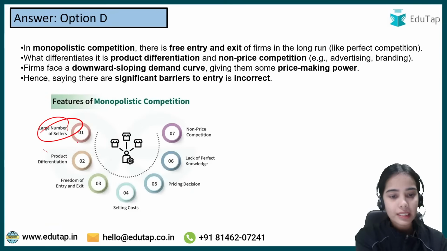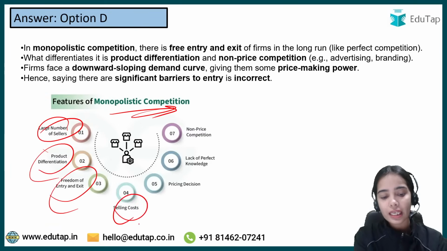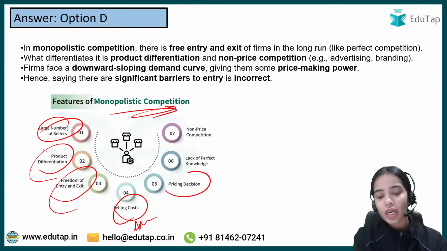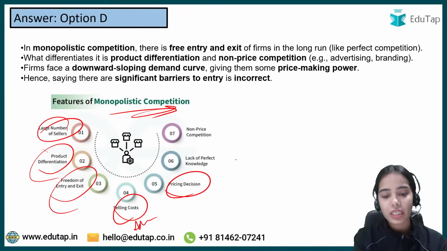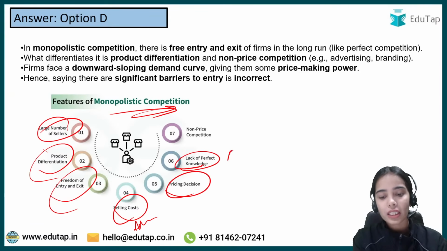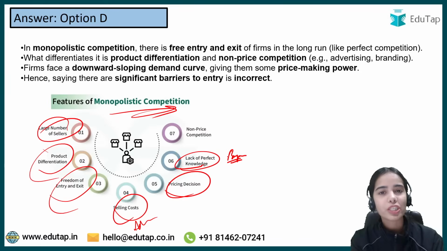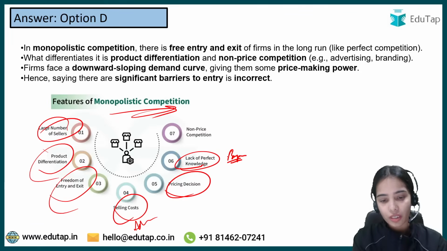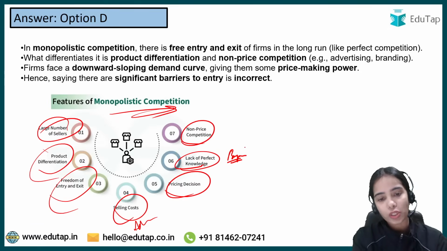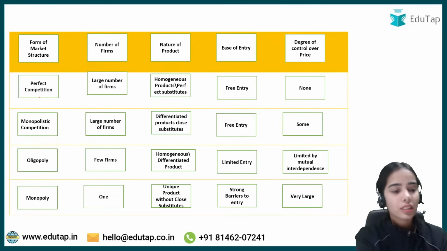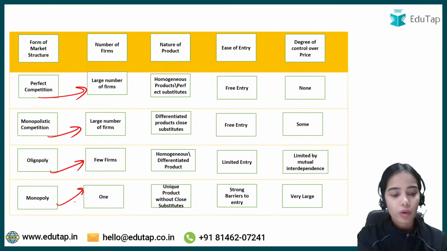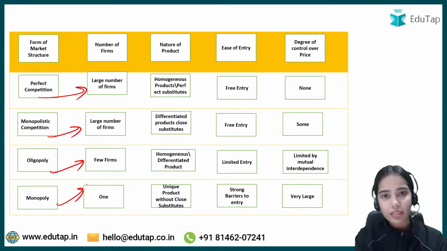Large number of buyers and sellers in monopolistic competition, product differentiation, freedom of entry and exit, selling cost, that means advertisement cost and such, pricing decisions are taken by the firms, lack of perfect knowledge, that means the buyers do not actually know much about the product until they have used it. Non-price competition is there. So these are the main features of the different competition. I hope you know the main characteristics of different competition.